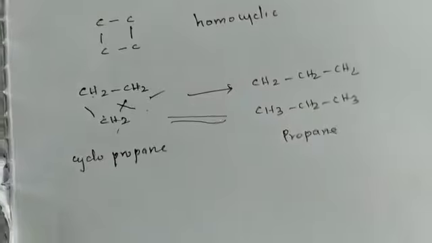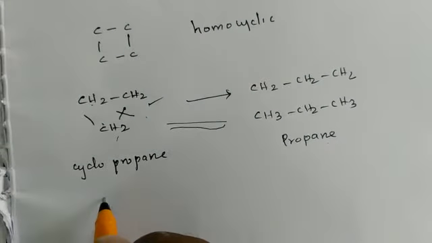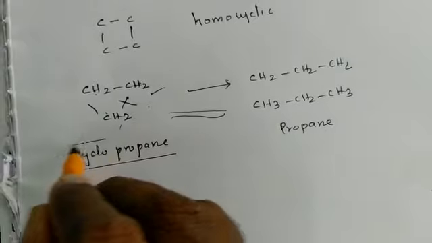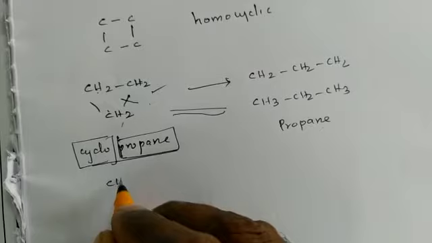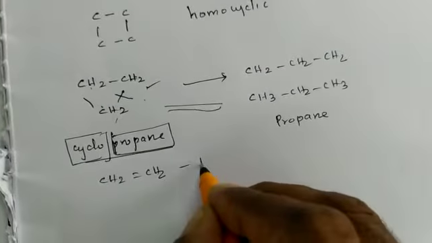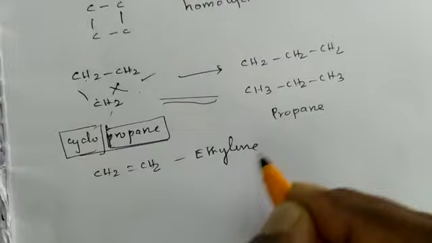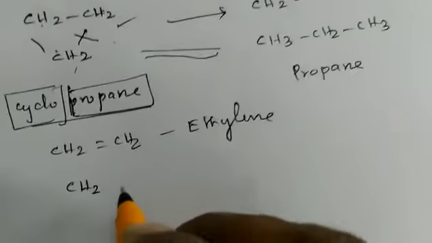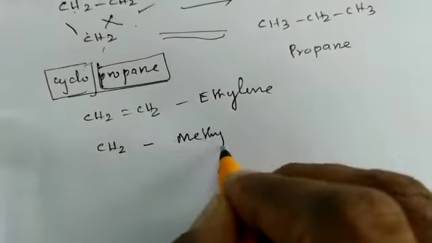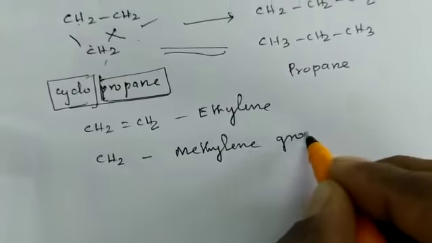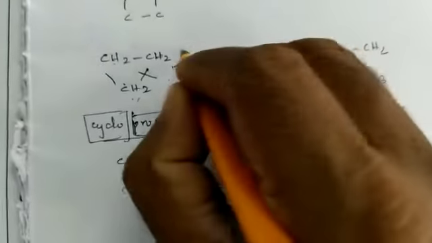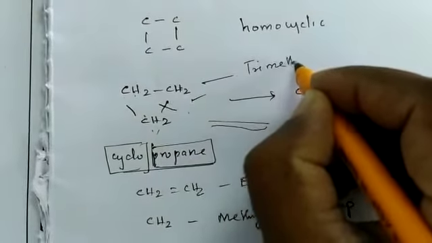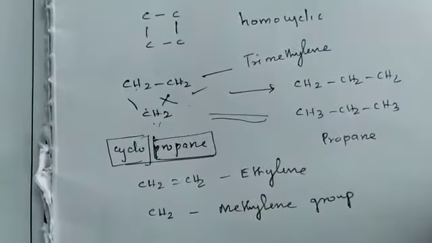So when we consider the nomenclature, how many carbon atoms? 3 carbon atoms. So this is cyclopropane. So cyclo and next one is the alkane's name. When we consider the common name, we know very well CH2 double bond CH2 is called ethylene. In the similar way, CH2 is called the methylene group. So how many methylene groups are there? 3 methylene groups. So we can call it trimethylene, because it contains 3 methylene groups.